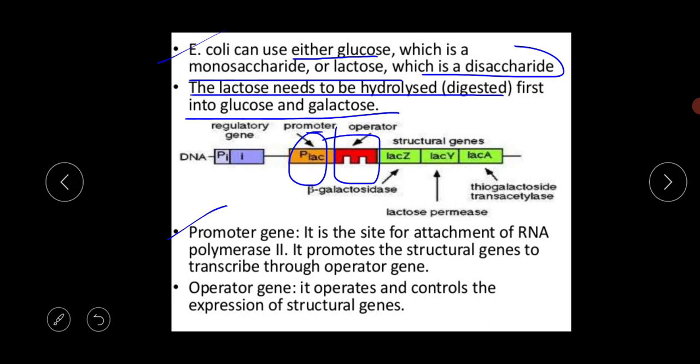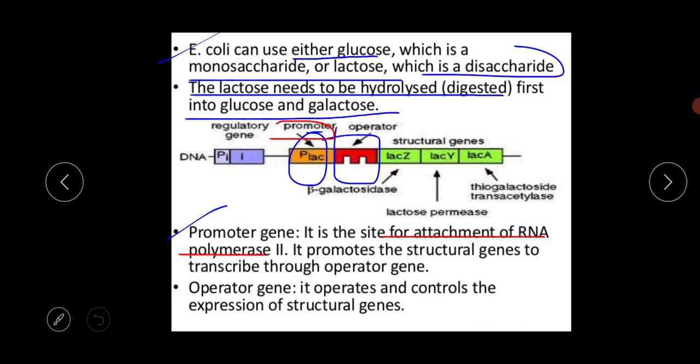You have noticed in the DNA transcription procedure that transcription cannot start before the promoter region is activated by the RNA polymerase. So it is the site for attachment of the RNA polymerase.